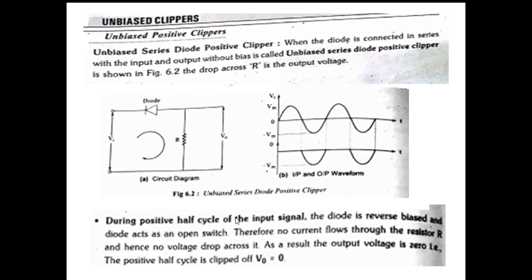During the positive half cycle of the input signal, the diode is in reverse bias and acts as an open switch. Therefore, no current flows. When the circuit is open, current will not flow through it. So no current flows through the resistor R, and hence no voltage drop across it. There is no current, so no voltage drop across the resistor. As a result, the output voltage is zero. That is, the positive half cycle is clipped off. V output is equal to zero.